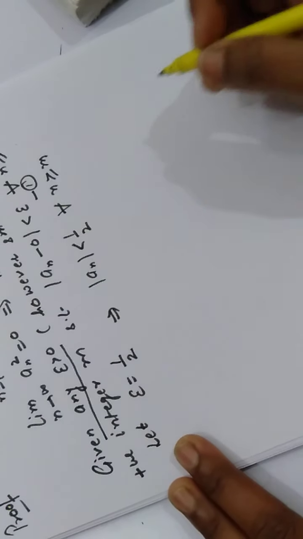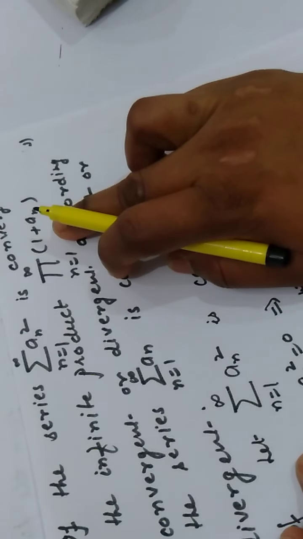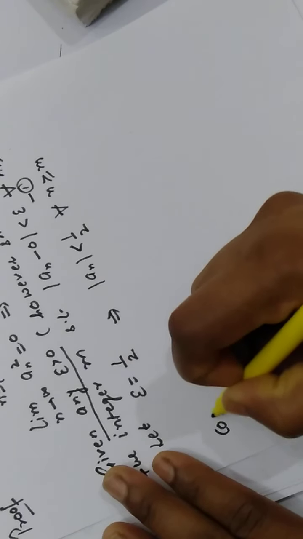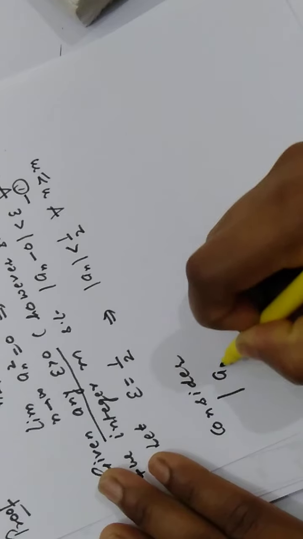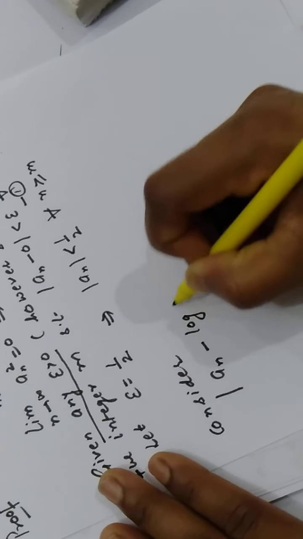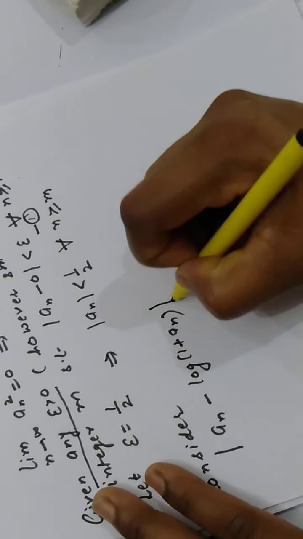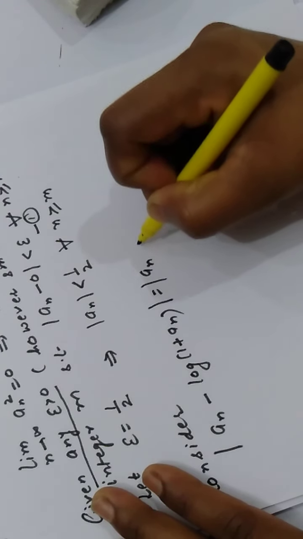Now first we'll consider another sequence. As I told you, this product can be converted into a summation by taking the logarithm of the terms, right? For this purpose we consider modulus of an minus log of 1 plus an. Keep in mind, log is taken in the end to make the product into a summation. Now what is log of 1 plus an?